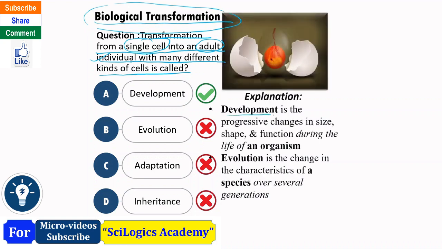See, development is the progressive changes in size, shape, function during the life of an organism. Example, see, this is egg. From egg, first embryo gets developed. Then from embryo, chick develop, chick comes out, and then chick will develop in the adult chicken. So from egg to adult chicken, this is progressive change. Like we are seeing progressive changes in the development of a chicken from egg to adult.